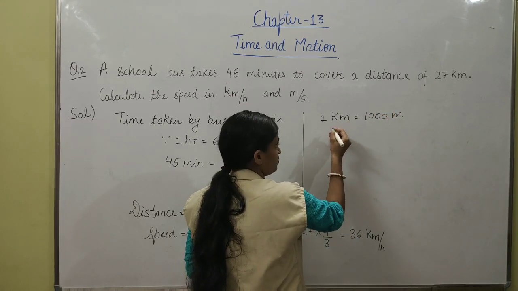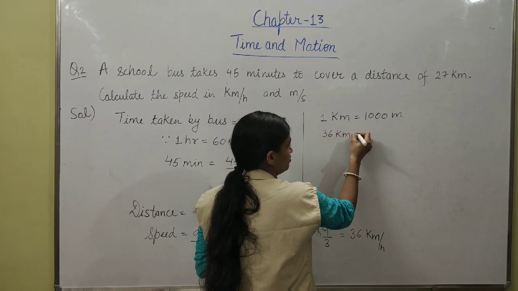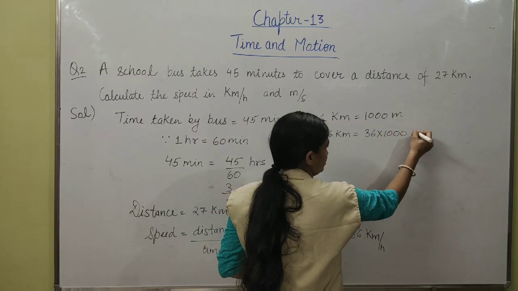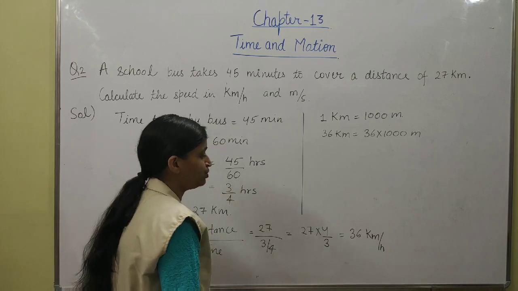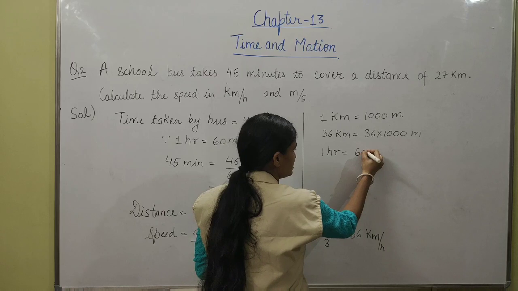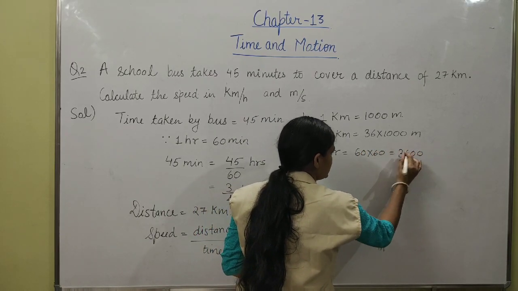So 36 kilometer will be multiplied by 1000. This will become this much meter. And again we know that 1 hour is equal to 60 multiplied by 60, that means 3600 seconds.